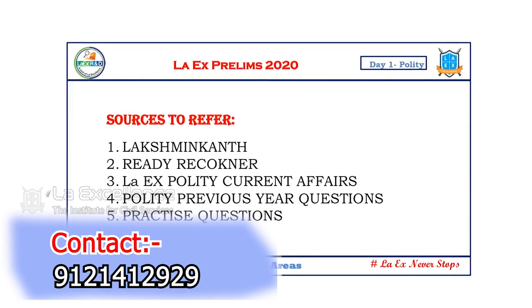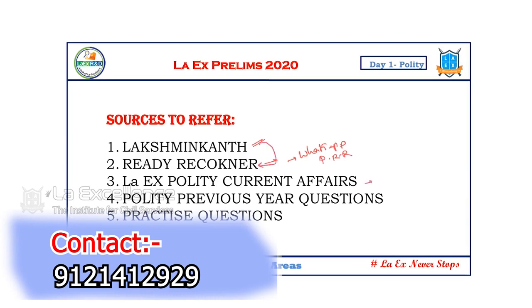Now, what you have to read to maximize? Anyhow, you have to regularly read Laxmikanth, the standard textbook, and then the Ready Reckoner is updated and made perfect for you. I think the mistakes are very few. If you have any mistake, you can bring it to our notice. You can WhatsApp saying that it is the Polity Ready Reckoner, and we will correct it and explain it to you. But 99.9% we have reviewed it twice, thrice. If anything we missed, please report to us. Because this Ready Reckoner is prepared to simplify and revise Laxmikanth. So that Ready Reckoner will definitely help you.